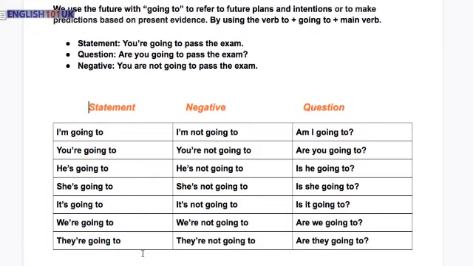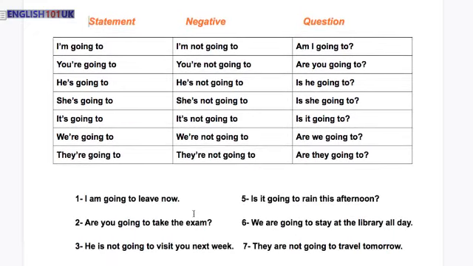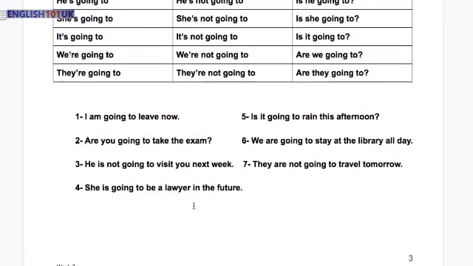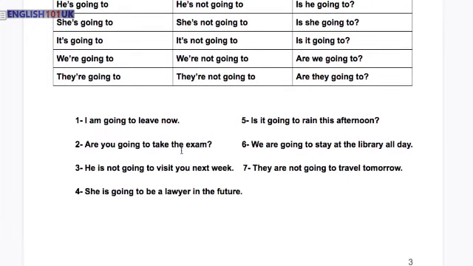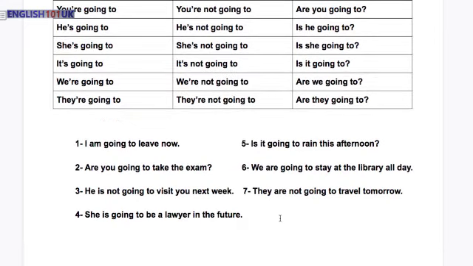Here we have them in some examples. One says, I am going to leave now. Are you going to take the exam? He is not going to visit you next week. She is going to be a lawyer in the future. Is it going to rain this afternoon? We are going to stay at the library all day. They are not going to travel tomorrow. Here we are again. We finish with the future going to.